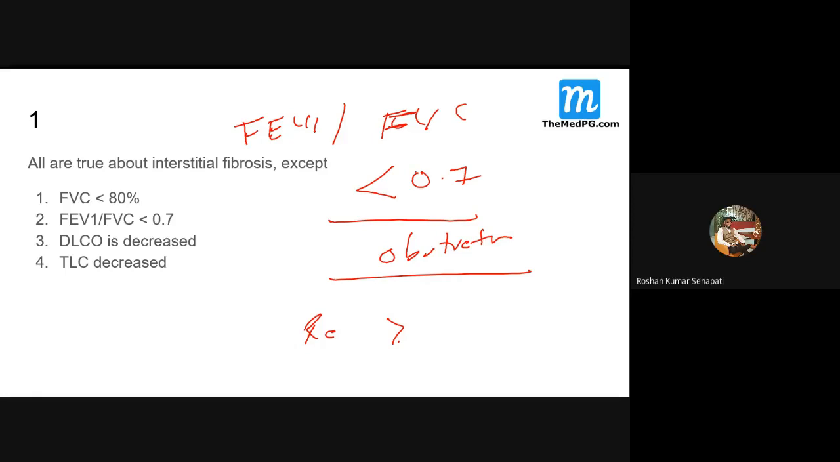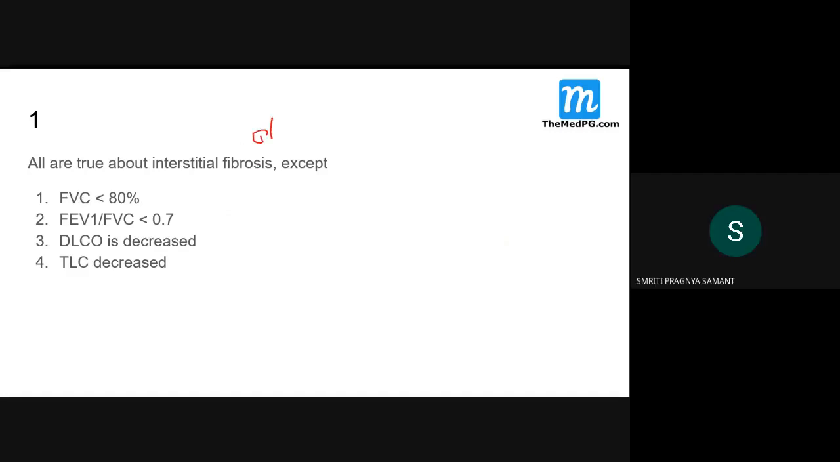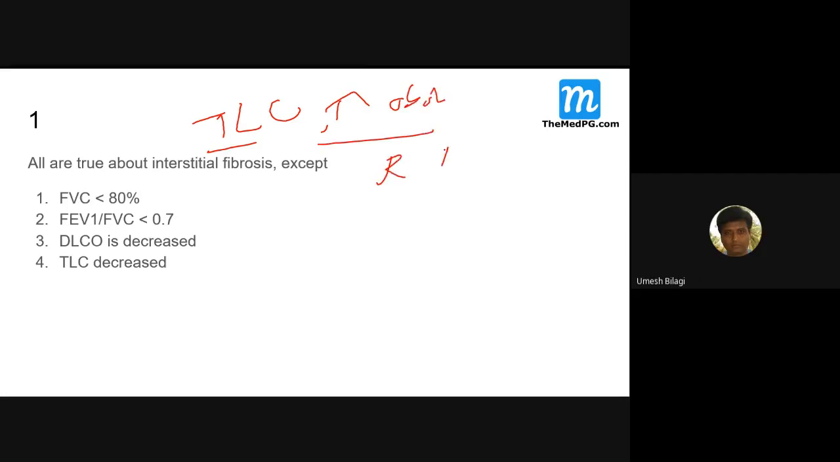And in obstructive, the residual volume will be more, it will be increased. Whereas in restrictive, it will not be increased. So the total lung capacity is increased in obstructive, whereas in restrictive, it may be decreased.